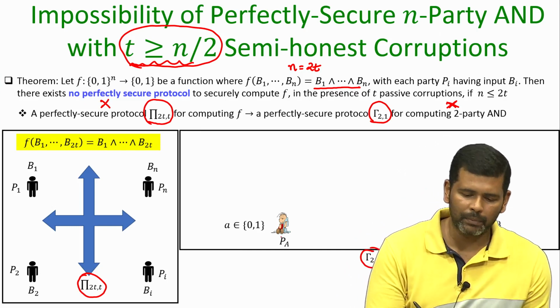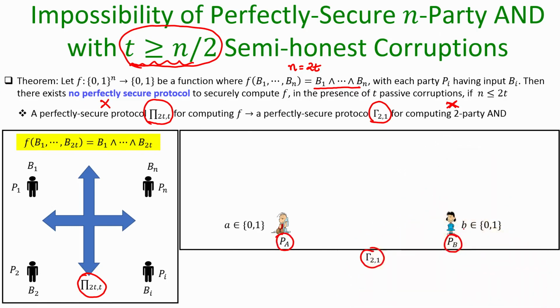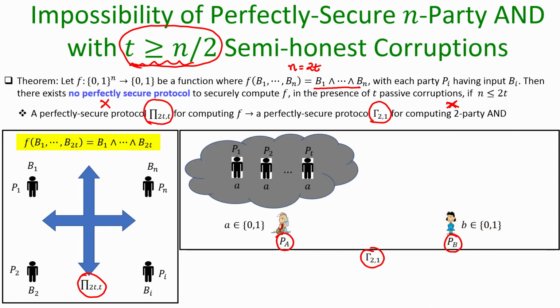In the 2 party AND protocol, I am taking the parties to be PA and PB with their respective input bits being A and B respectively. Now, the protocol code of pi is publicly known. So, what PA can do is the following. PA can think in its mind that it is going to play the role of the first t parties P1 to Pt as per the protocol pi, assuming that all their input bits are A.